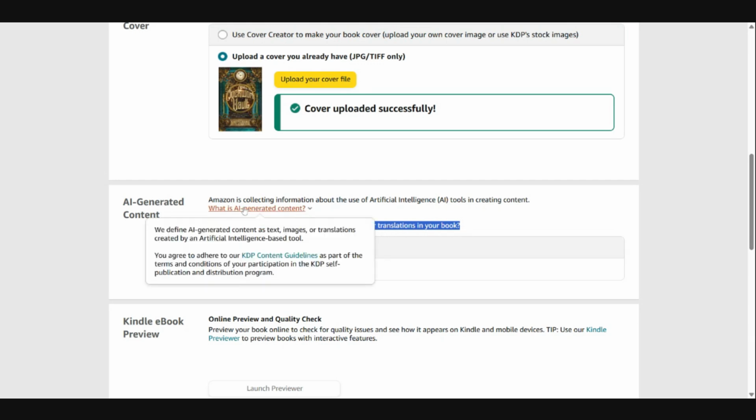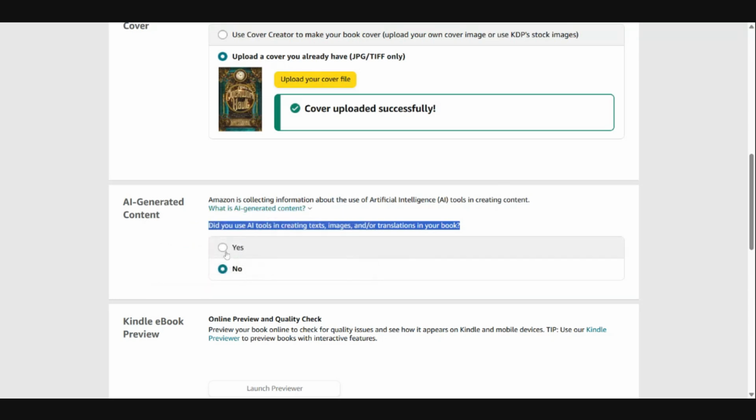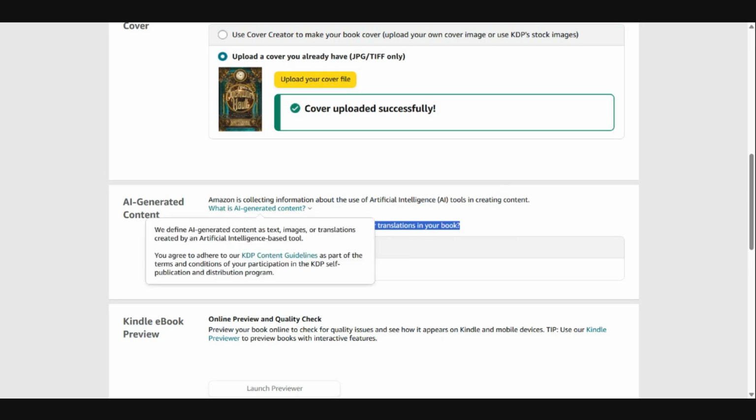Well, if I hover over this little pop-up, according to Amazon, they define AI generated content as text, images, or translations that were created by an artificial intelligence based tool. And I've seen many authors say that this section is optional. It really isn't optional. You have to choose yes or no. It defaults to no. However, there are terms in Amazon KDP's content guidelines that you're agreeing to as well.